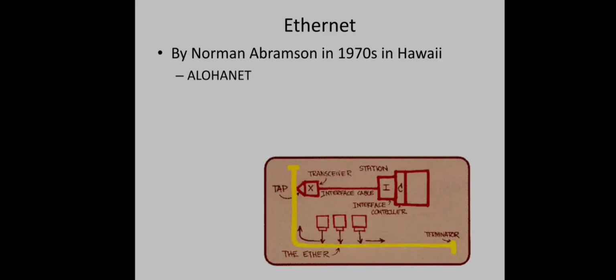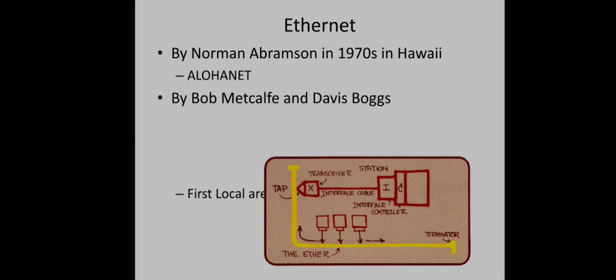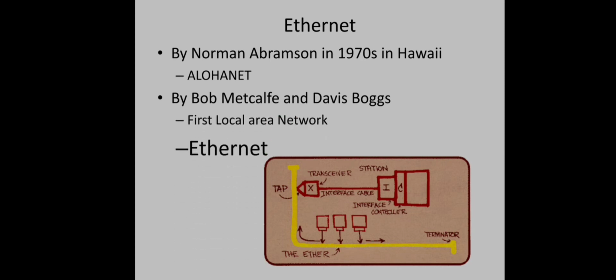performance went down badly. And later an MIT student, Bob Metcalfe, and his friend Boggs, were exposed to this Abramson's network. And later when this Bob Metcalfe was working at Xerox PARC, where what we now call personal computers were being developed, but these machines were actually completely isolated. So using the concept he learned from Abramson's AlohaNet, they designed and implemented the first local area network, and they named it Ethernet.